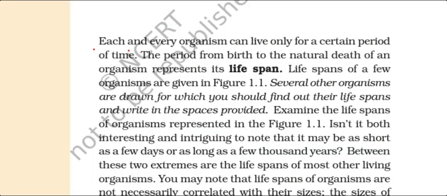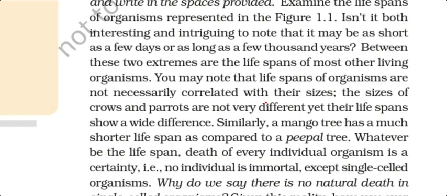Each and every individual can survive only for a certain period of time, and this period from birth to natural death of an organism is called lifespan, and it varies from individual to individual.